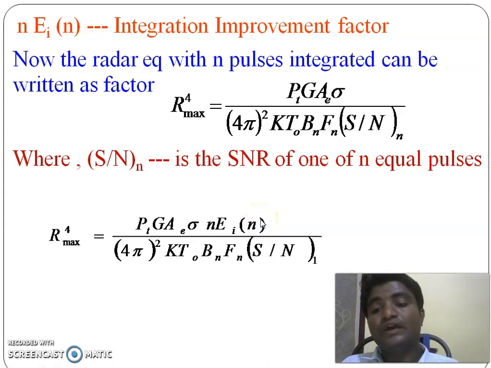We have to understand two terms. First one is Ei of n, it is integration efficiency. N into Ei of n is the integration improvement factor. And this equation is the modified radar equation in terms of integration efficiency and integration improvement factor. Okay, this is about today's class, and thank you very much.